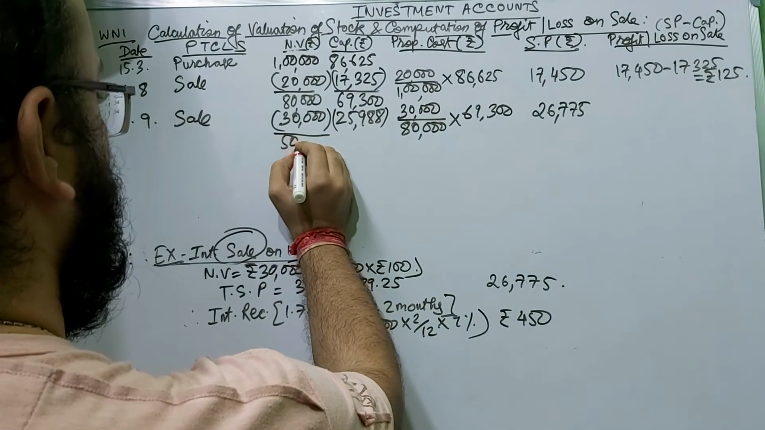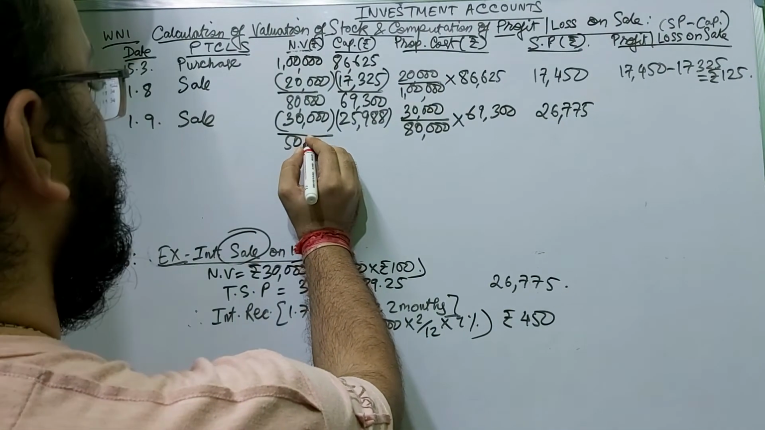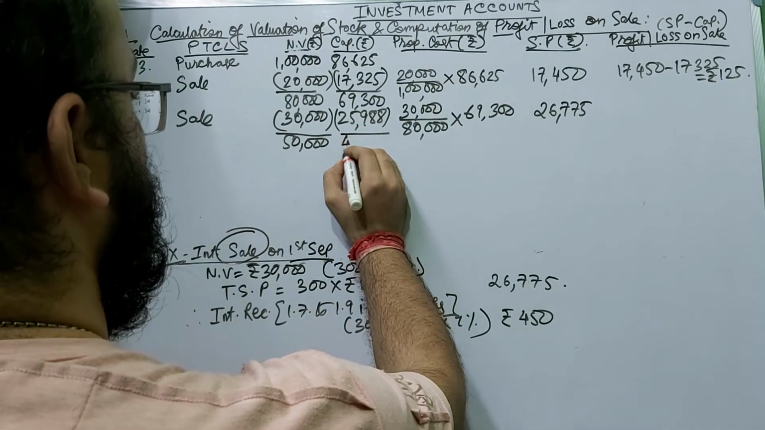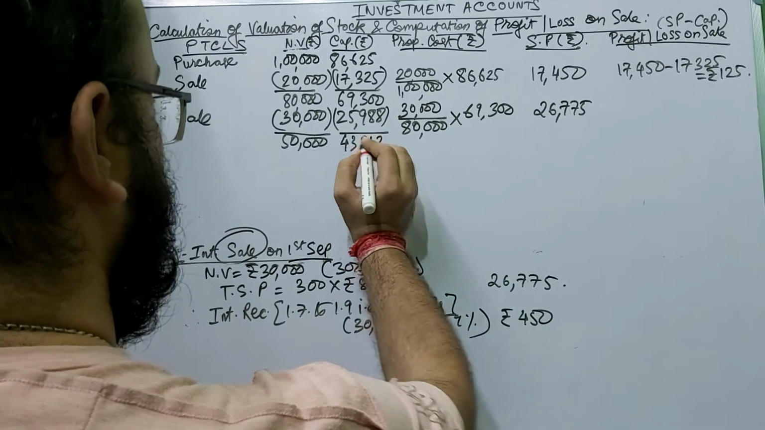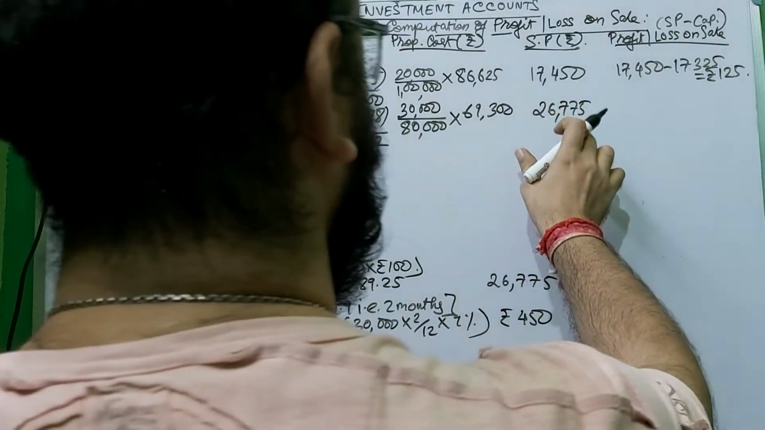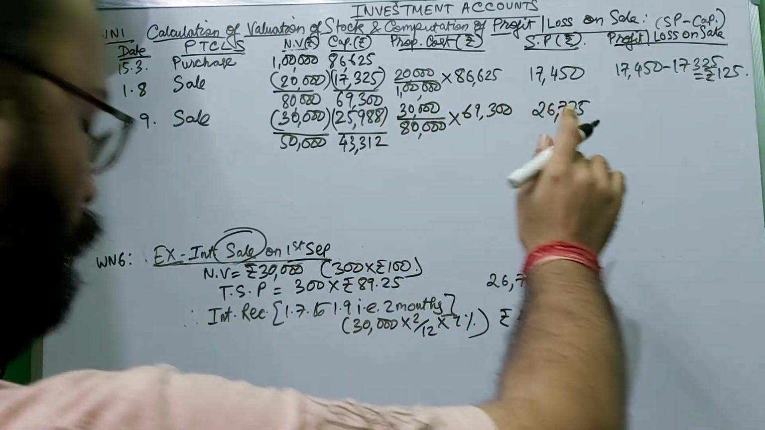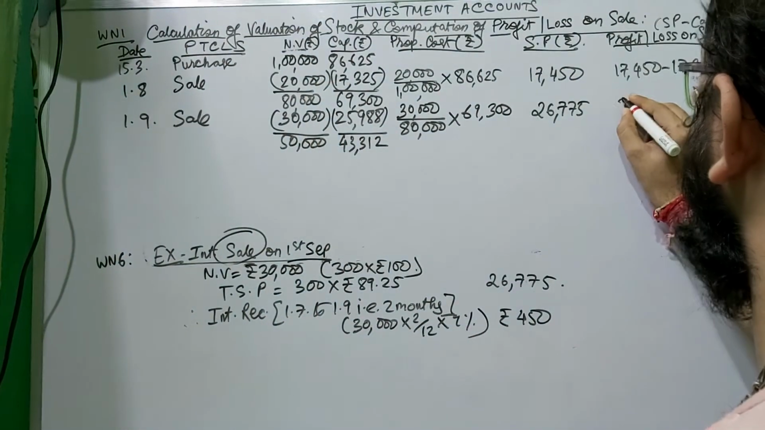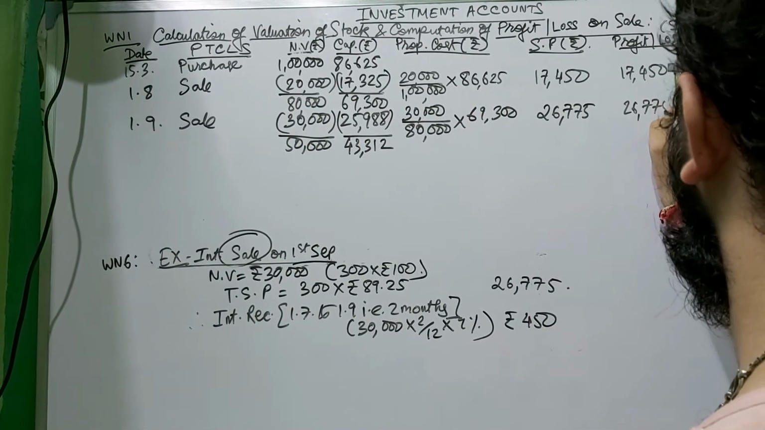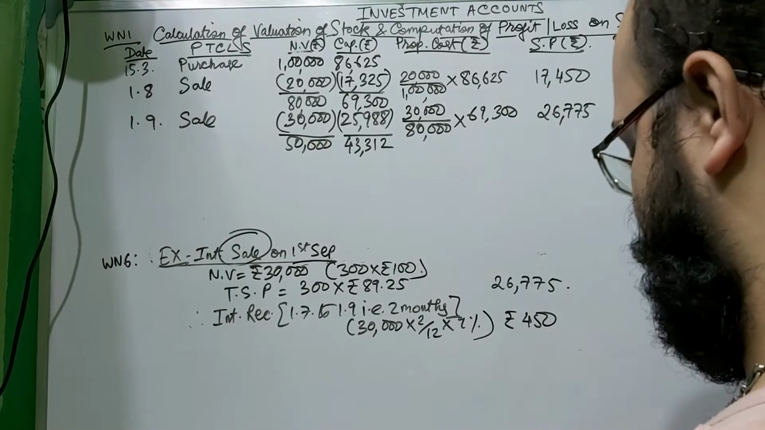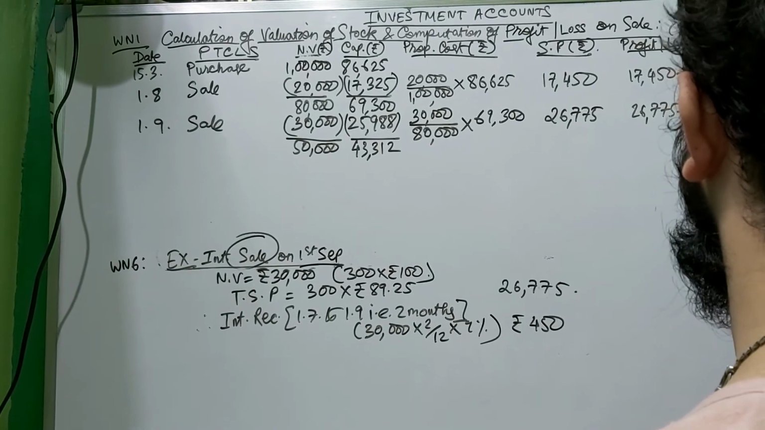Again we have to deduct these two. It is 50,000 and it will be 43,312. Okay, and obviously there has been profit. Selling price is greater than capital value. How much greater? 26,775 minus 25,988. The amount of profit is 787.